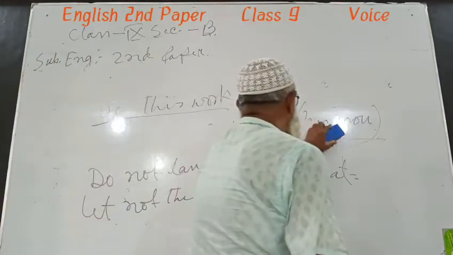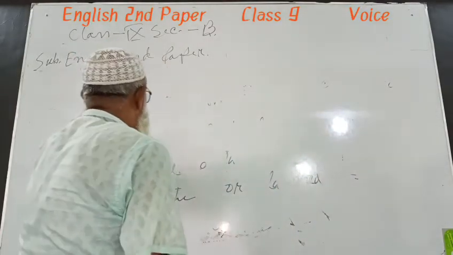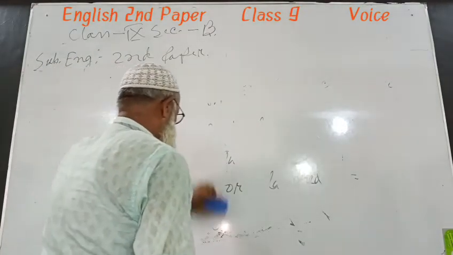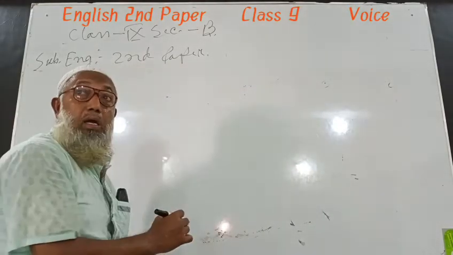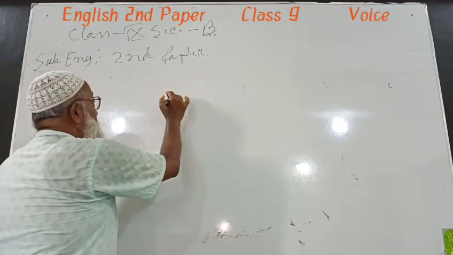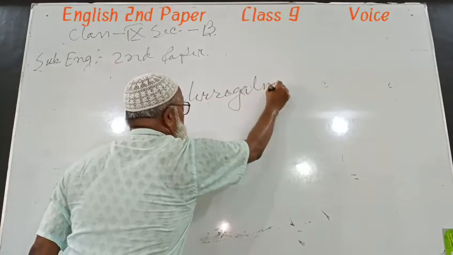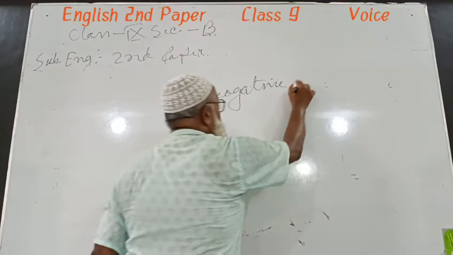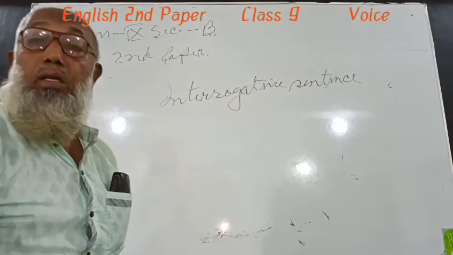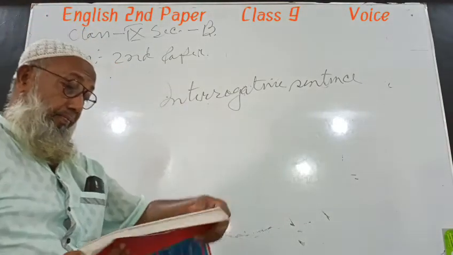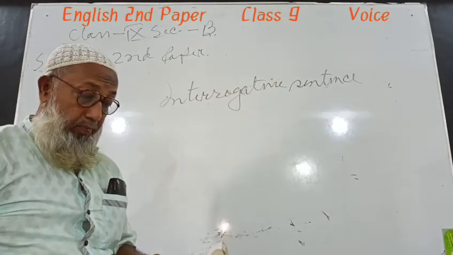This is the imperative sentence. Now, to change the voice of an interrogative sentence, the main rule is the same as before: an interrogative sentence in active voice keeps its interrogative form in the passive form.